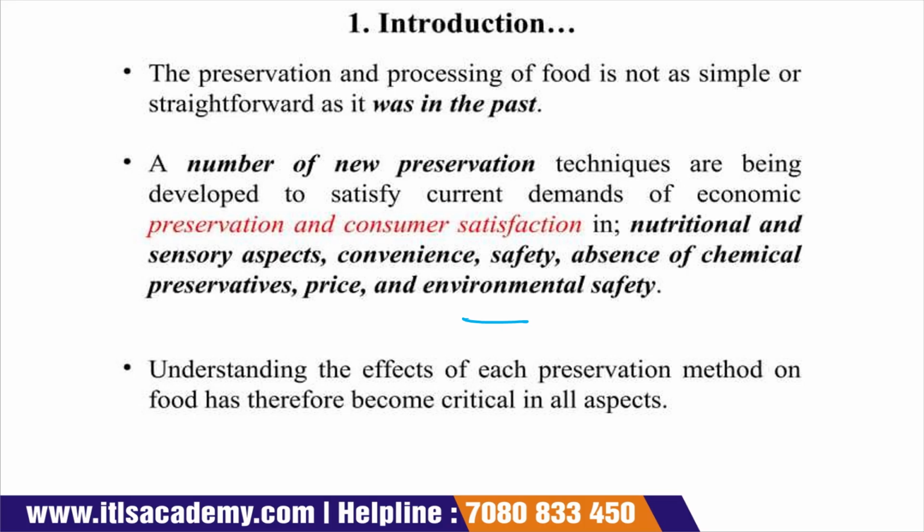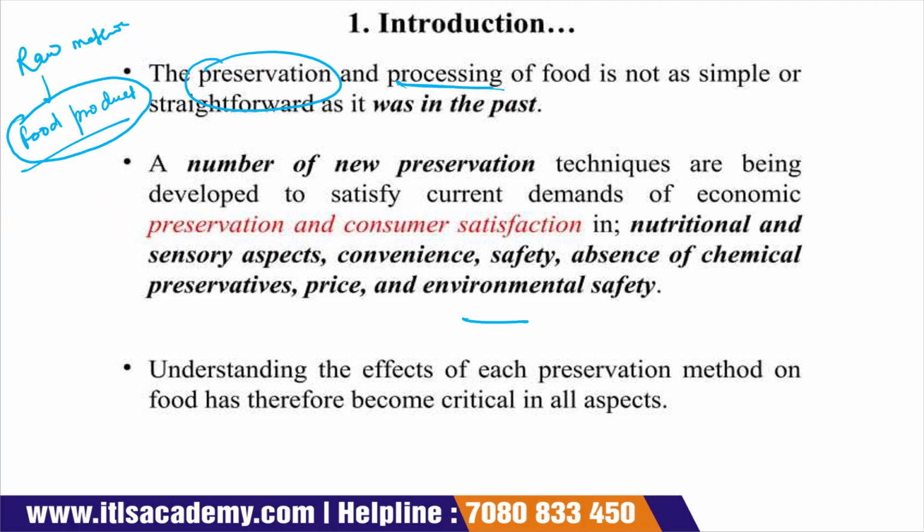Suppose we talk about the preservation and the processing of the food product. Processing and preservation of the food product are two different things. Processing means that we convert the raw material into the food product. Preservation means that we have to maintain the quality of the food product.